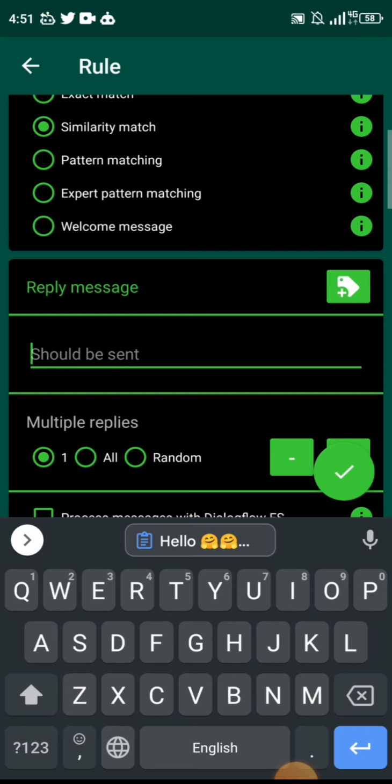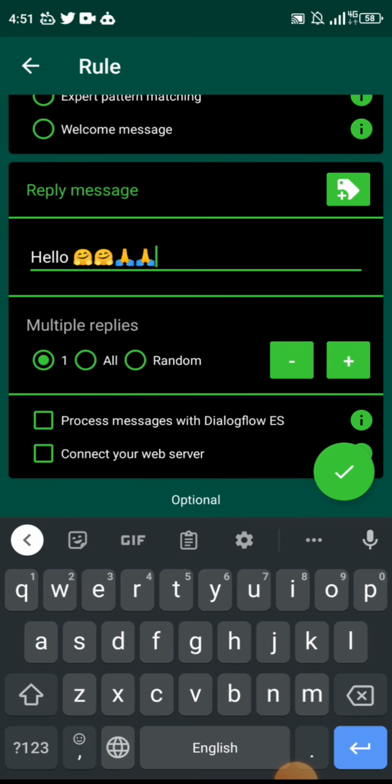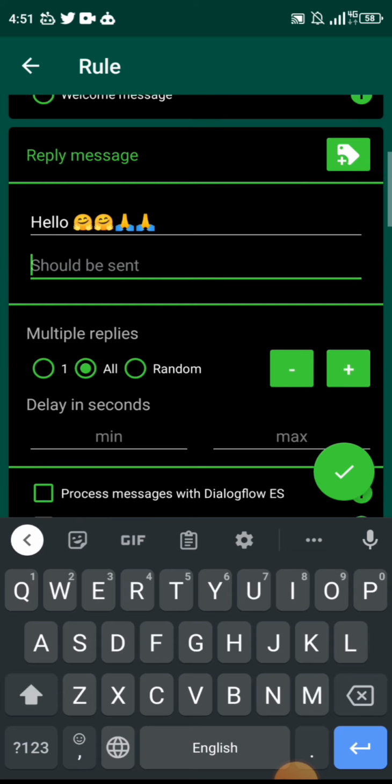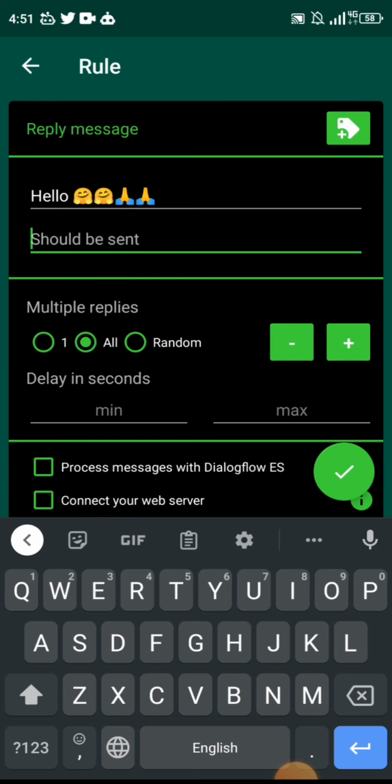So that's one. Now, if you have multiple responses that you want the software to drop for that person, you're going to look at this plus sign. After this one or random, you can see minus, you can see plus. That means you want to add an extra message. You click on that plus sign, and another field that you can add an extra message to will be dropped.